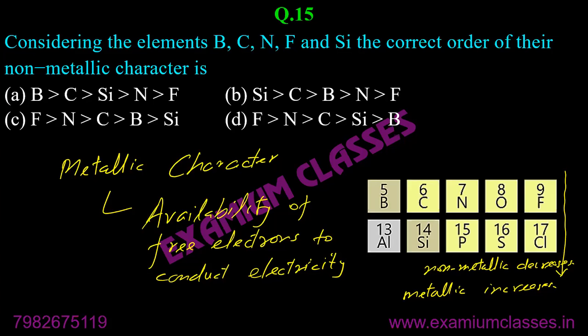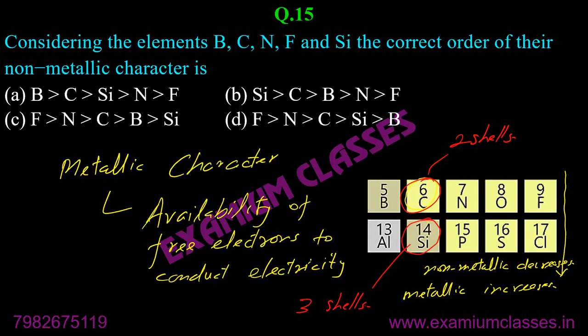Now, the increase in metallic character when we are moving from carbon to silicon will be much more, because carbon has only two shells and silicon has three shells.